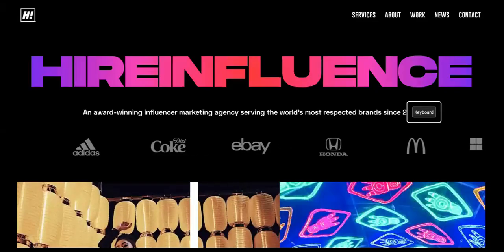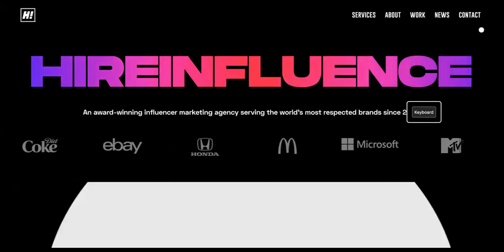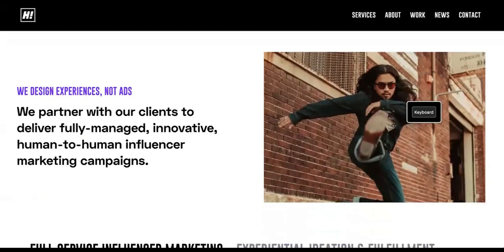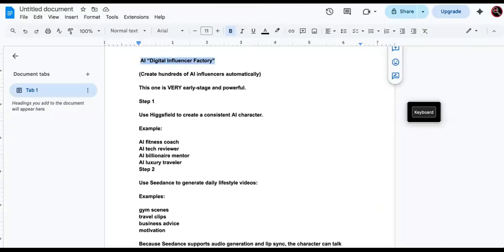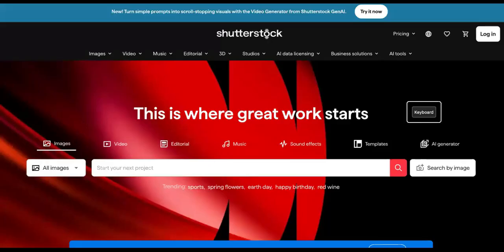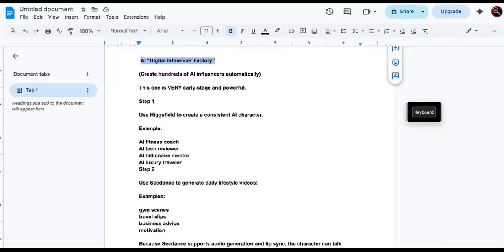Okay. Then we got Hire Influence. This is another one similar to the others that people would hire influencers from to promote their brands. Now, you're going to be the alternative because now the brand is not going to have to split the money with the influencer because they're AI influencers. Okay, so they can just give you a one time payment, but we're going to break it down right here, and then I'm going to give you a couple more sites over here, Adobe Stock and Shutterstock, and I'm going to show you what to do with them just in case you don't want to build your own platform. But this is some high level stuff where you can make hundreds of thousands of dollars per month.